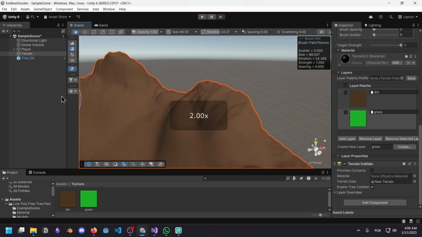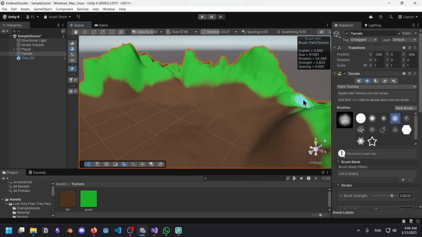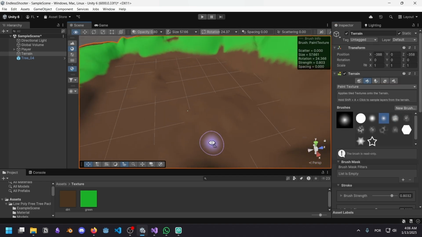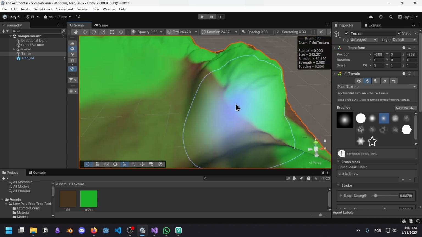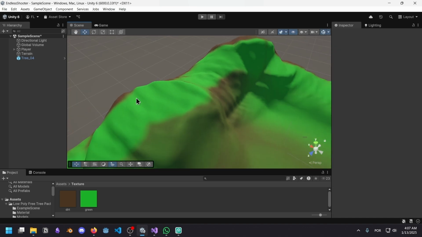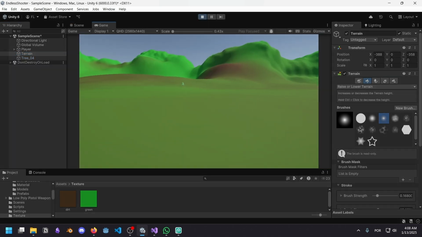So you know what I want? I want the mountains to have grass on them. Oh yeah, that looks alright. I'm gonna use the smoothest brush possible, and I'm gonna reduce the strength. There's dirt underneath, you know. It makes it look more realistic. You know what, guys? This is looking like a AAA masterpiece already.